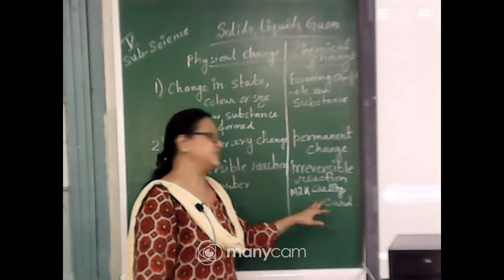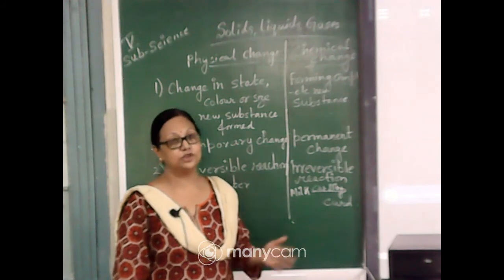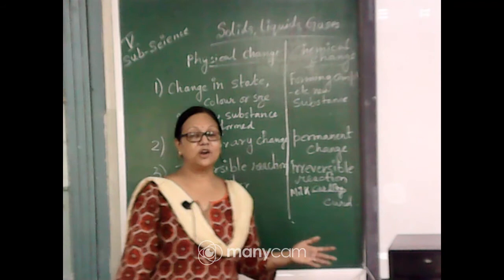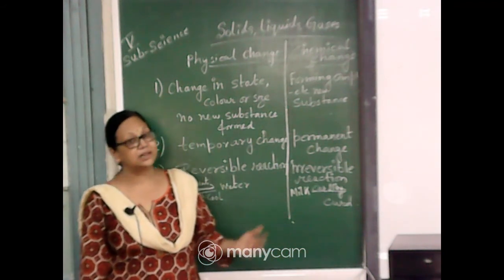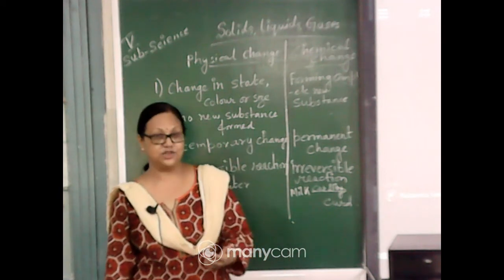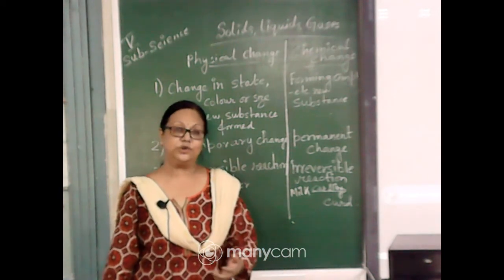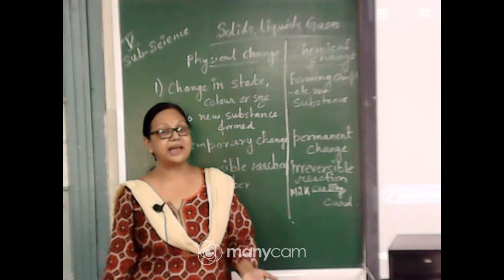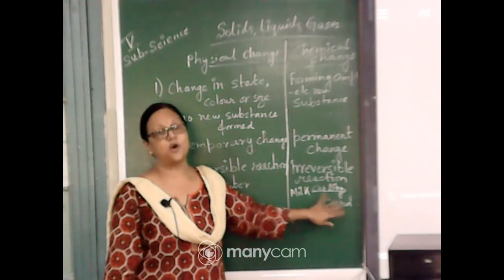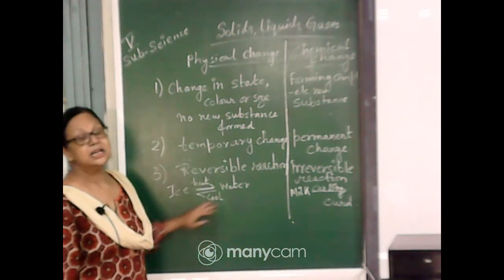As well, when we curdle the milk, it changes into curd, and curd never gets back to milk. So we cannot get back the milk from the curd, as well as we cannot get back the paper from the ash. So both are irreversible, and here a new substance is formed, that is curd and ash. But in the other case we get the same substance.